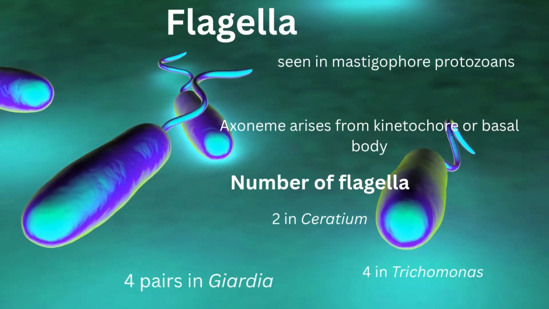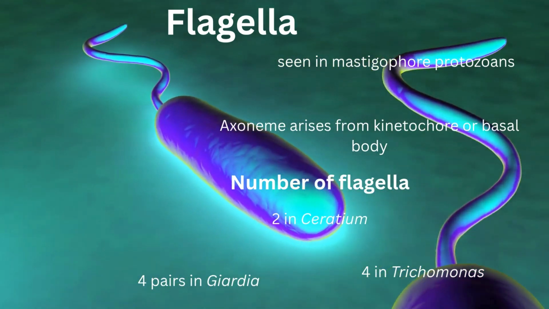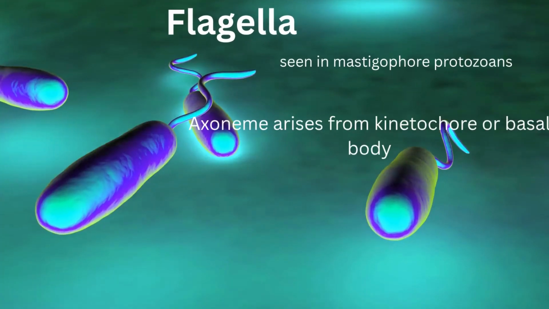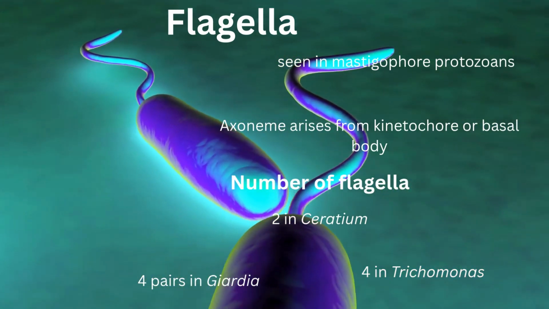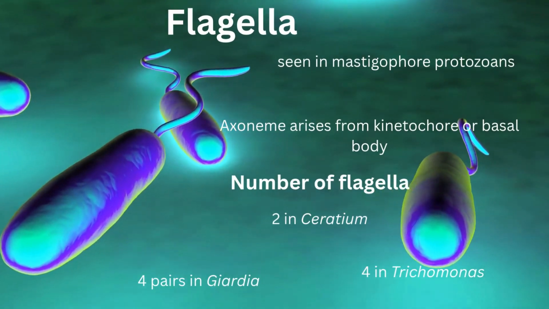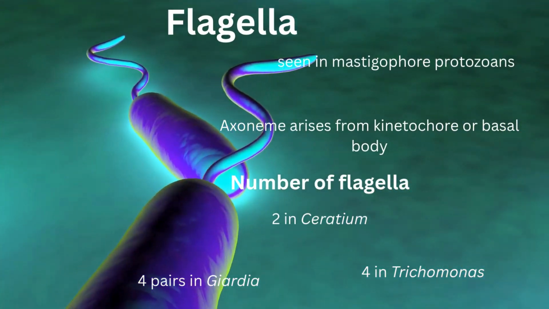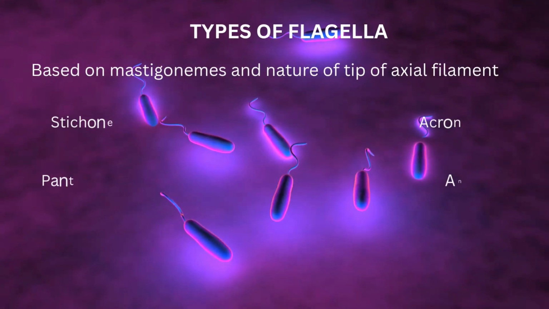Flagella are mostly seen in mastigophoran protozoans. The axoneme that arises from the kinetosome or basal body is what you call the flagellum. The exam may ask you the number of flagella present in organisms. You can see there are 2 in Ceratium and 4 in Trichomonas. These are questions that can be asked in the exams.